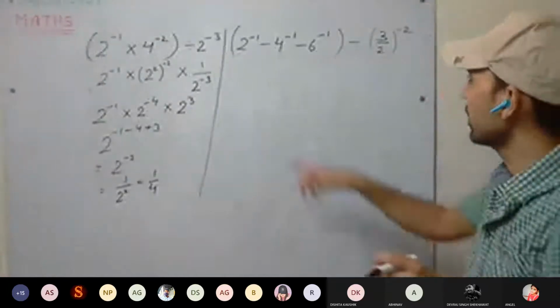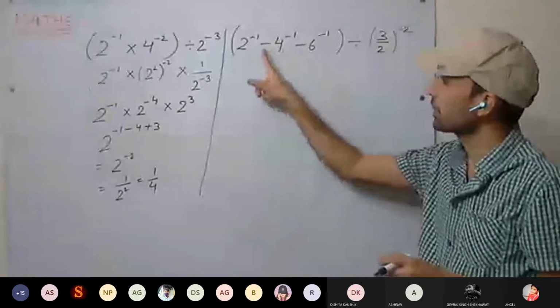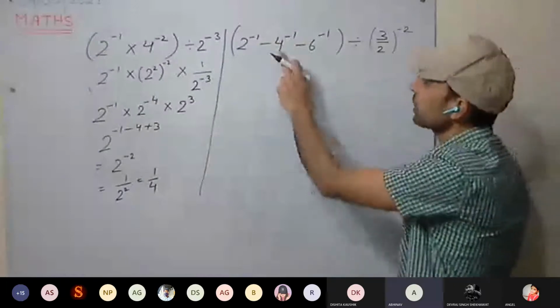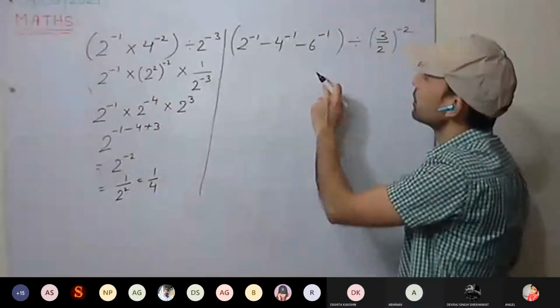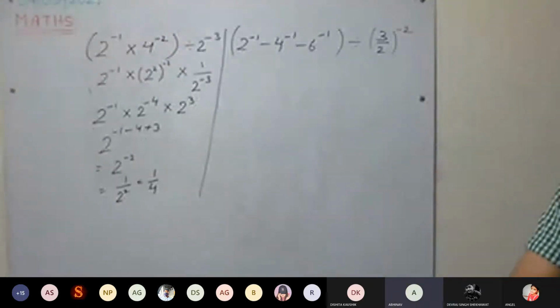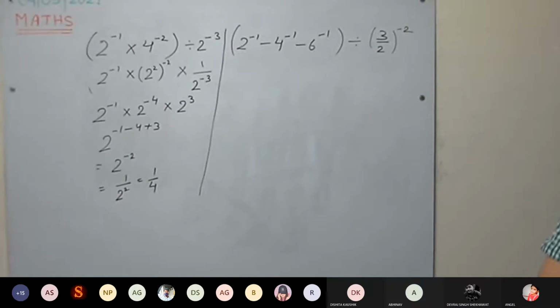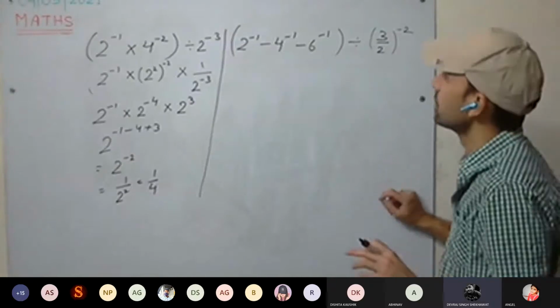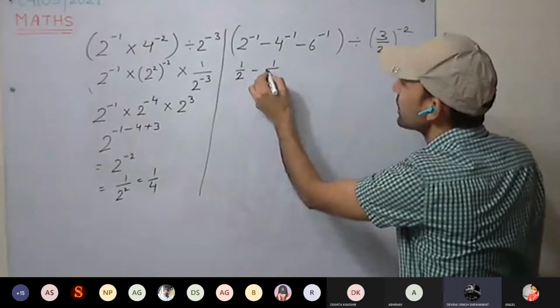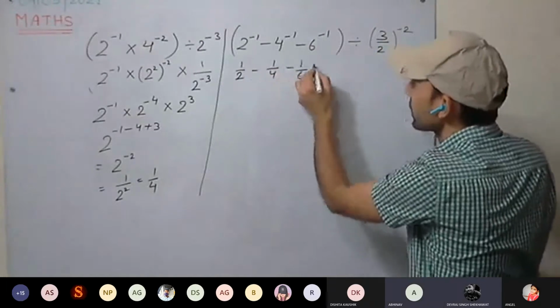Now, see here, this time we cannot add the powers. It is subtracting or addition. Yes, subtracting they are. So 2 raised to power minus 1 minus 4 raised to power minus 1 minus 6 raised to power minus 1. Yes, this is fine. 1 upon 2 minus 1 upon 4 minus 1 upon 6.